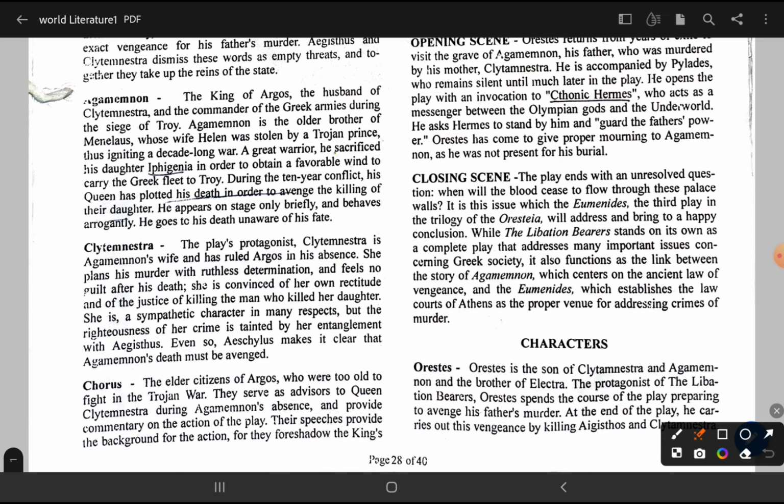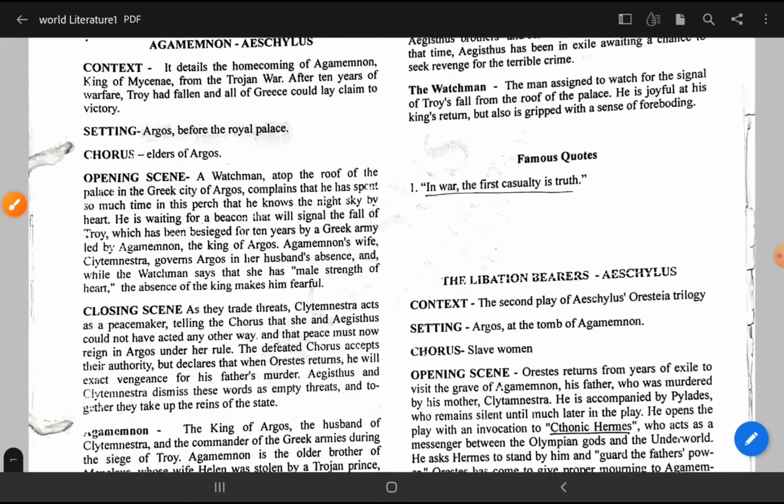Sympathetic character है, remember this also. Next is chorus. Chorus में कौन कौन है? Elder citizens of Argos who were too old to fight the, मतलब जो बुजुर्ग लोग हैं वो हैं, and they were too old to fight that fight.